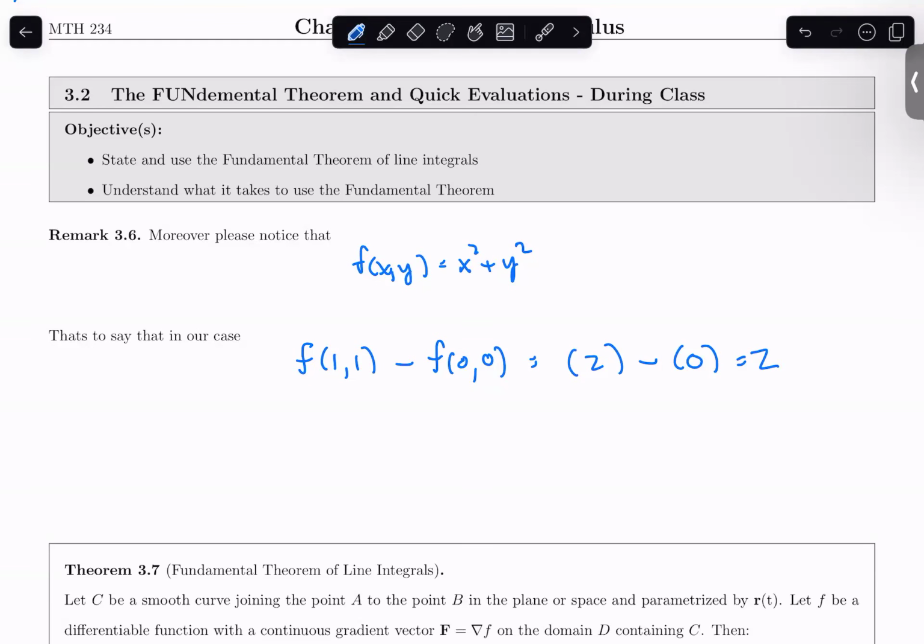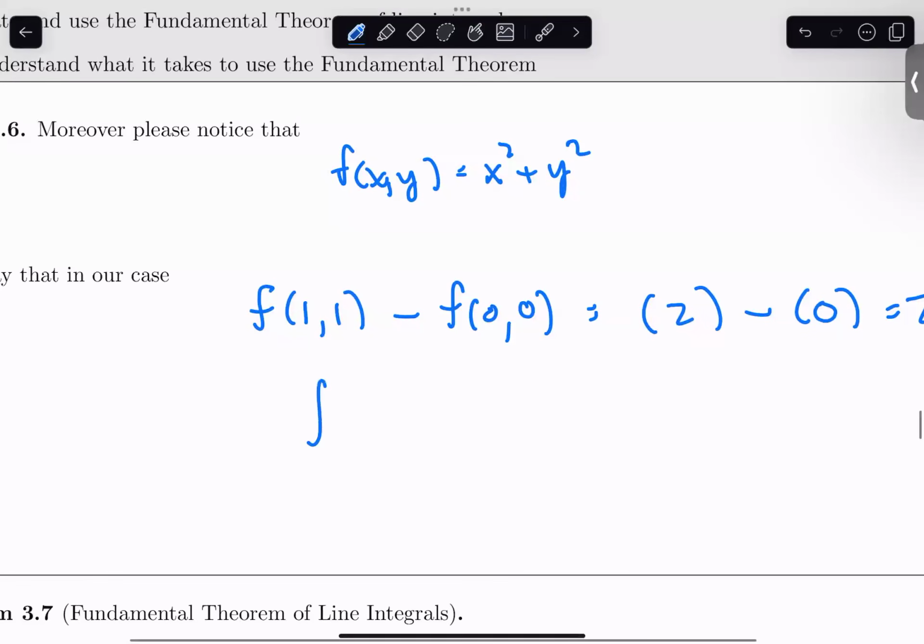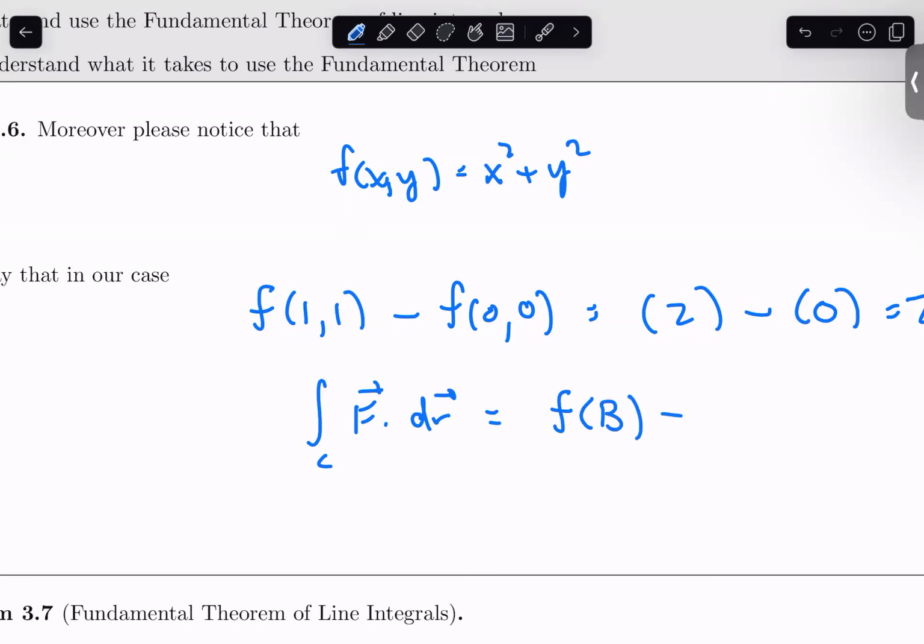And so let me go ahead and write this down here, but we'll put it in a box shortly as well. So this integral that we were calculating turns out to be f of some ending point minus f of some starting point, f of B minus f of A. Again, these are now points in a plane rather than just values. From the fundamental theorem of calculus, it was f of B minus f of A, and B and A were values. But now A and B are points, and they have x and y coordinates.